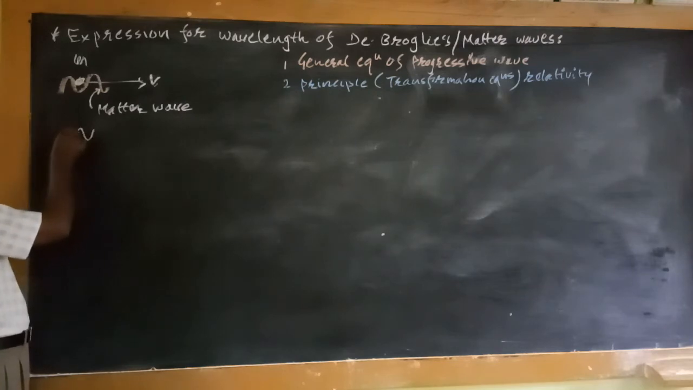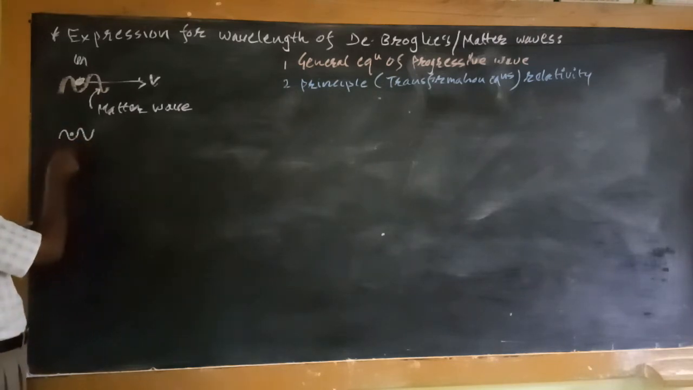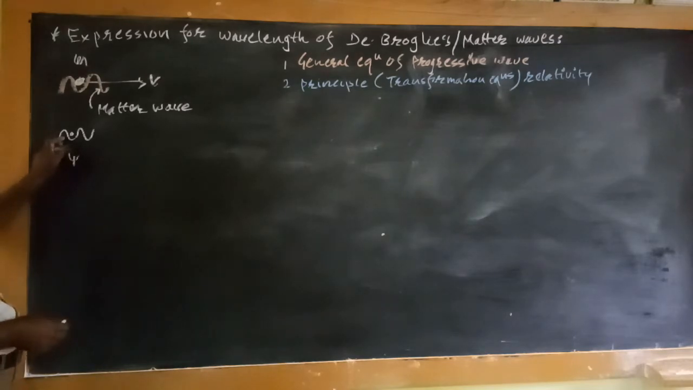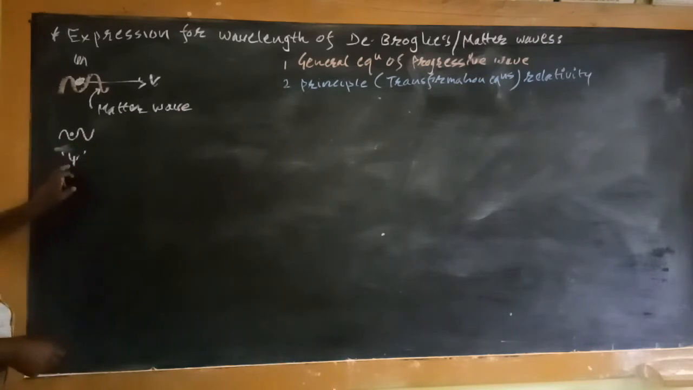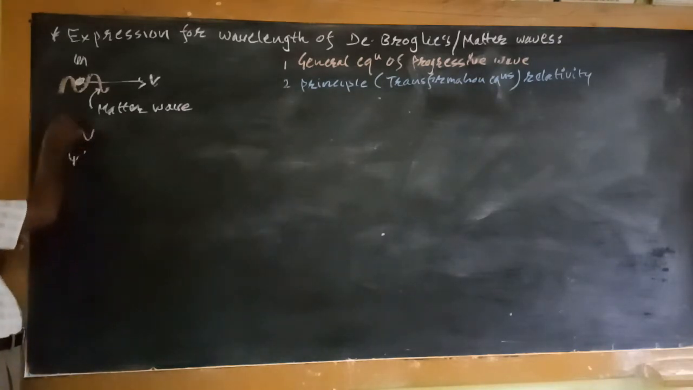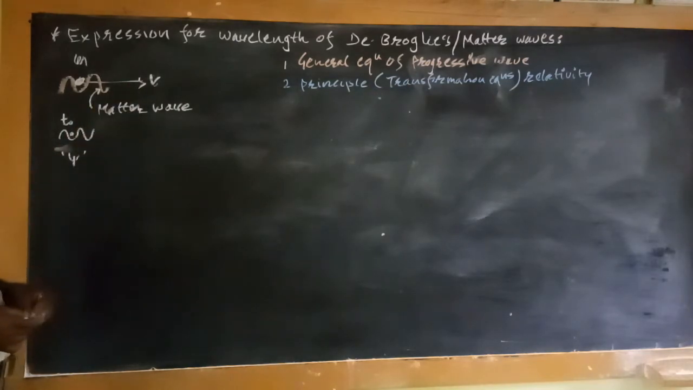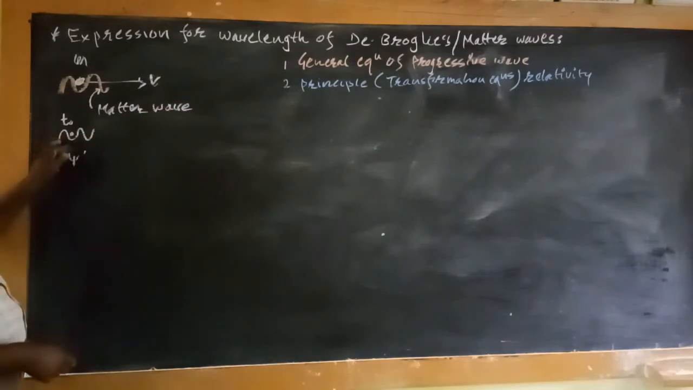Suppose the quantity which characterizes this wave is known as the wave function, that is psi. The quantity which undergoes the periodic changes and which is responsible for this de Broglie wave or matter wave is called the wave function. To derive the expression for the de Broglie wave, consider a wave